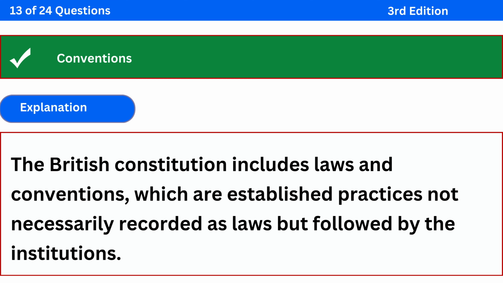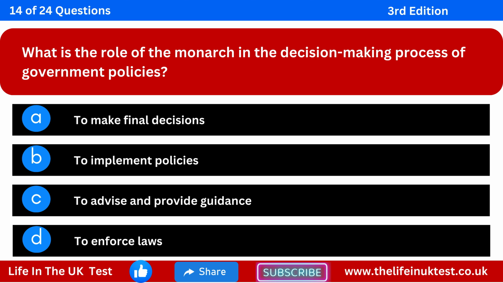The correct answer is conventions. Explanation: the British Constitution includes laws and conventions, which are established practices not necessarily recorded as laws but followed by the institutions. What is the role of the monarch in the decision-making process of government policies?